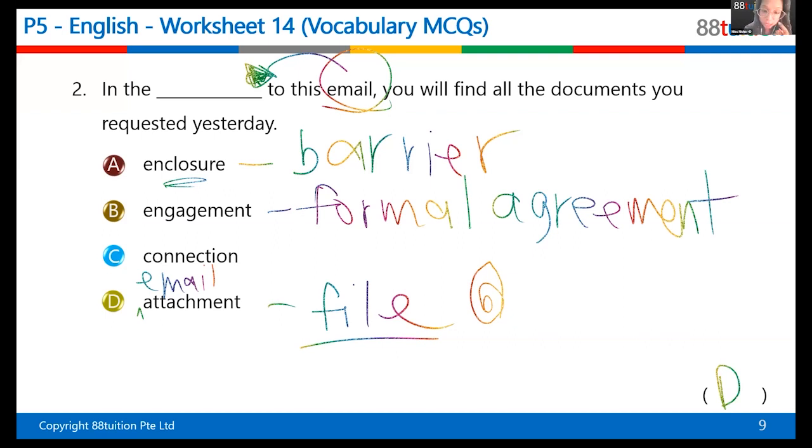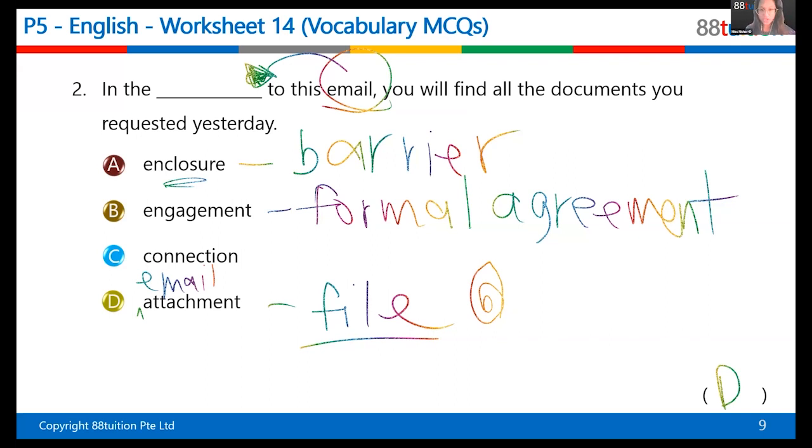Another use of engagement is when you have a fixed time and you made an arrangement to do something at a fixed time. For example, okay, I can't join you for this party because I already have another engagement with my boss, okay? Which means it's like an arrangement to do something at a fixed time. So I already have another engagement, so I can't do something that you want. All right, I can't meet you. So that's another meaning.